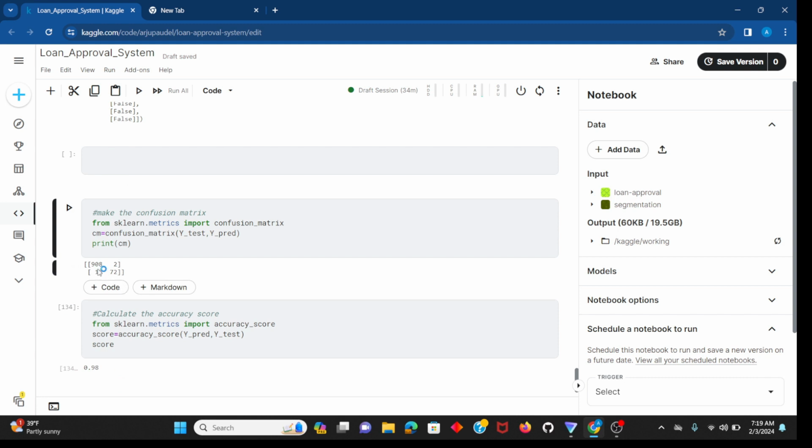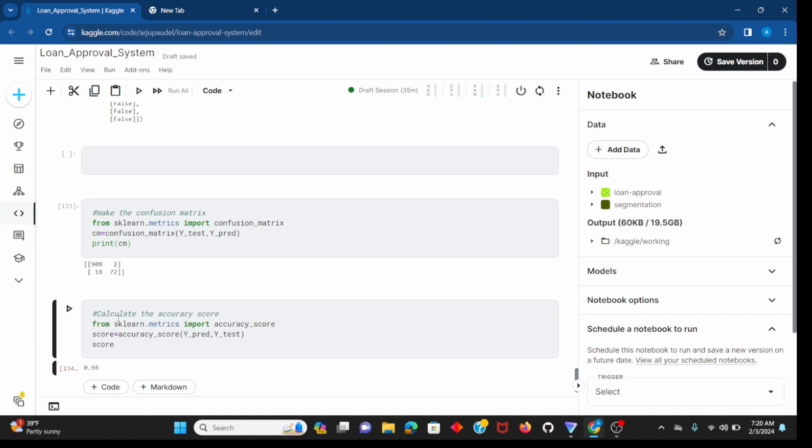This means that for this class, I'm getting 18 wrong predictions, and for this column we are missing two values, predicting them as this class. I think we have a pretty good confusion matrix, and we have missed 18 and 2, so 20 data points in total.